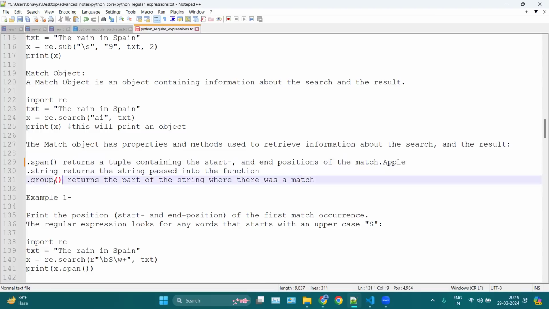Okay, and then here we have group. Group will return a particular word from an entire sentence. For example, here we have 'apple is red'. So string will return the entire string, apple is red. But group will return only one word, which is apple, which we are searching for. Okay, so that is the difference between span, string, and group.